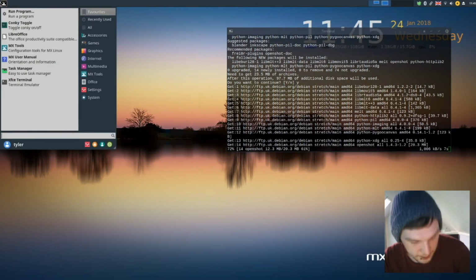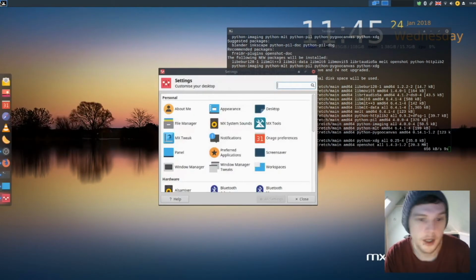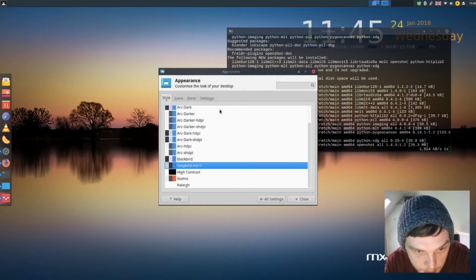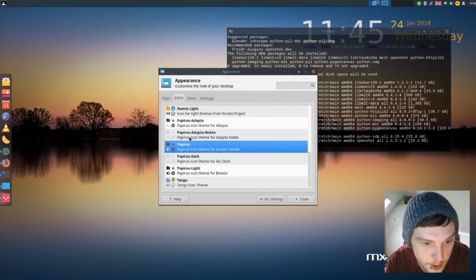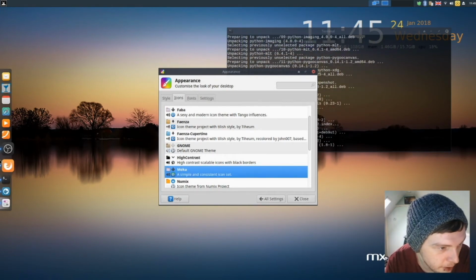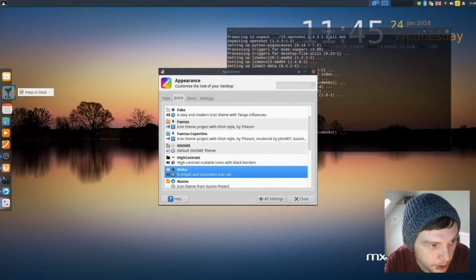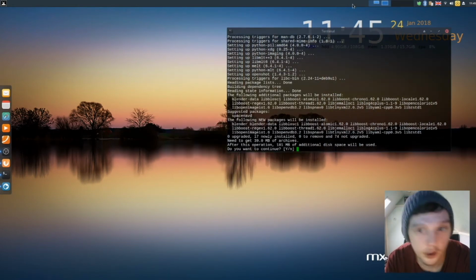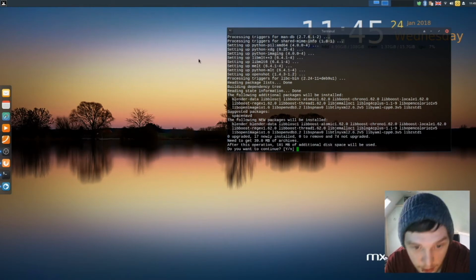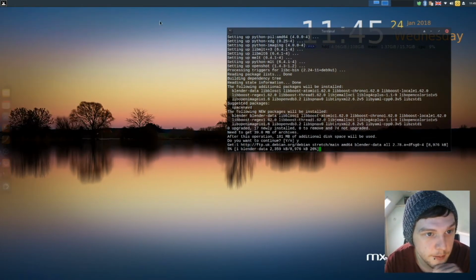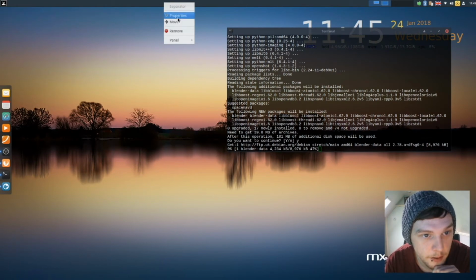So now if we go back into the settings, we can change our icon theme. Appearance. Icons. Scroll up. And there we go. See, I prefer the squared icons like that. We're going to get rid of that. Okay. I'm not going to change the theming too much because I quite like the default theme. What we might do is mess around with the whisker menu.